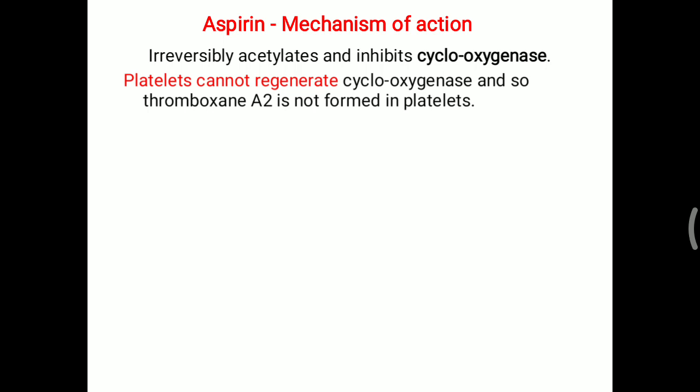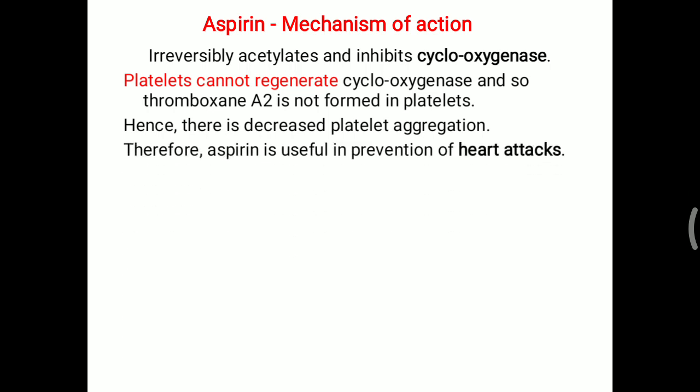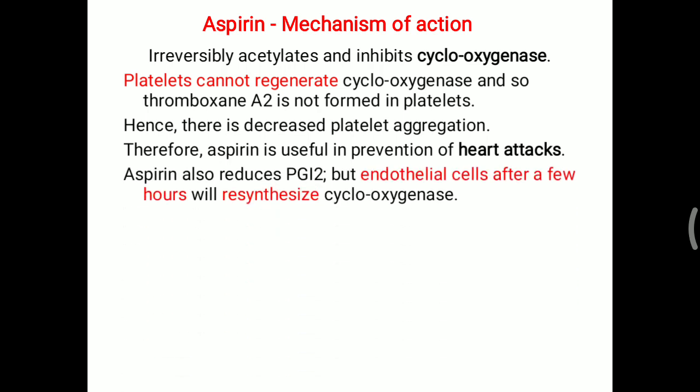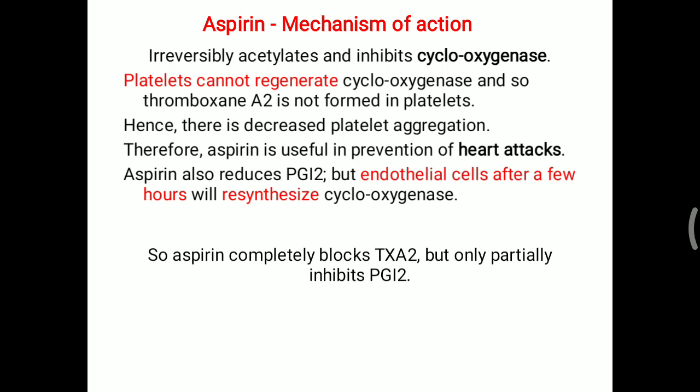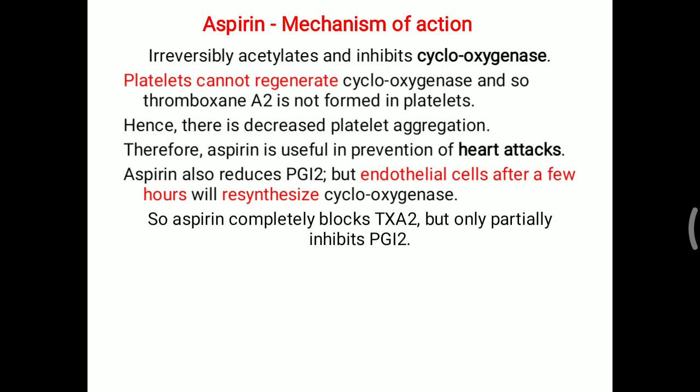The basic effect of thromboxane A2 is platelet aggregation and vasoconstriction. So both will be reduced, which will lead to decreased platelet aggregation. So aspirin is very useful in prevention of heart attack as well as cardiovascular disease. Aspirin also reduces prostacyclin, which leads to vasodilatation, but endothelial cells after a few hours will resynthesize cyclooxygenase, so the effect will be temporary. So aspirin completely blocks thromboxane but only partially inhibits the prostacyclin.